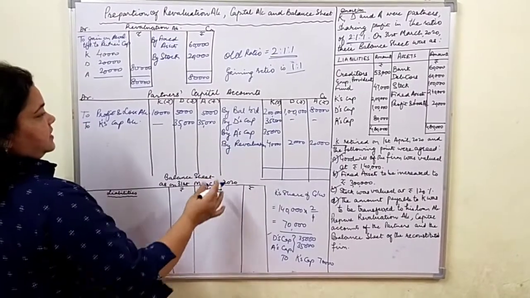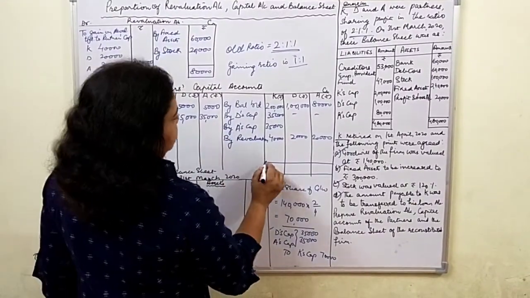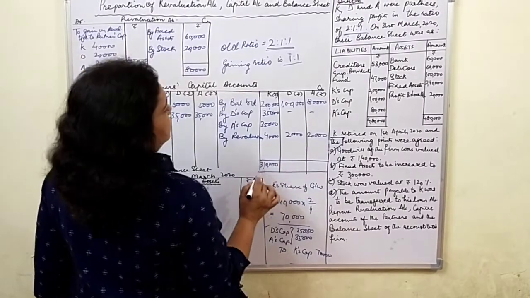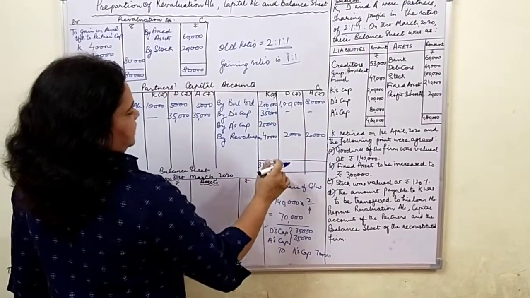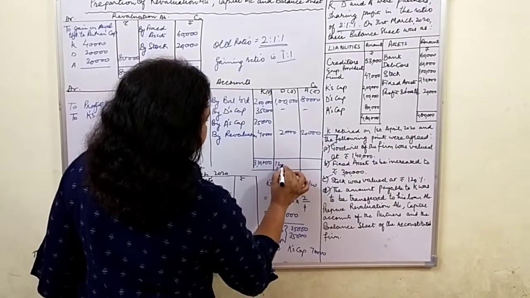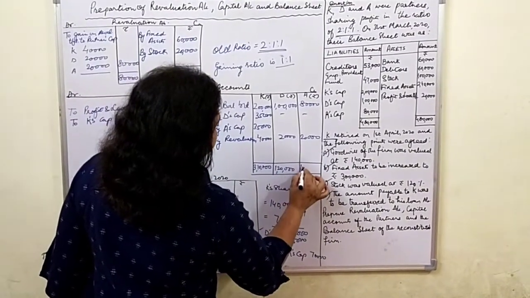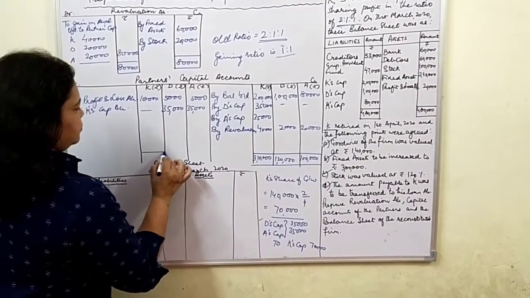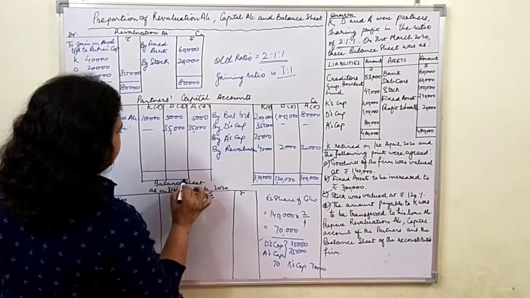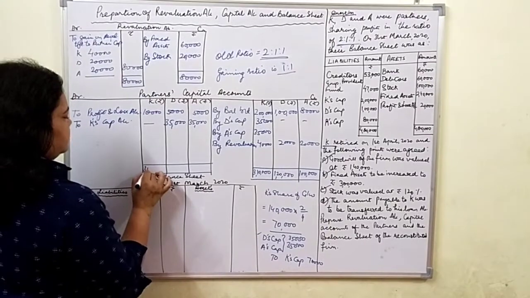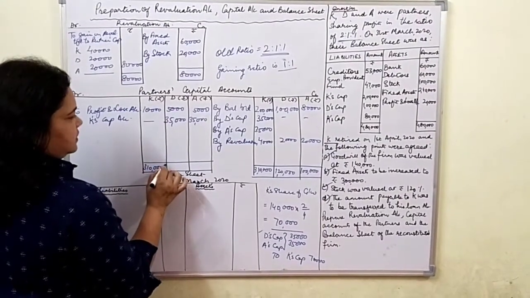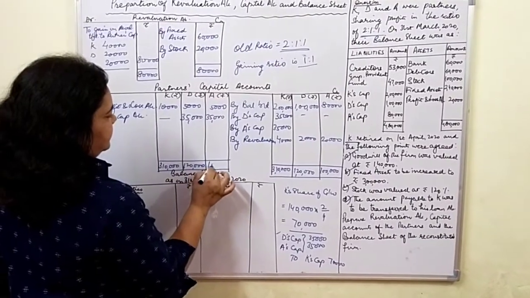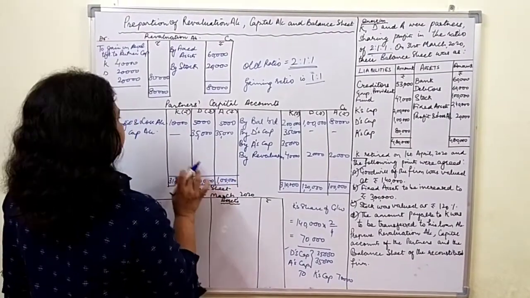Apparently the credit side is bigger, so we'll total it here: 2,70,000 and 3,10,000, 1,20,000 and 1 lakh. Since the credit side total is bigger, we will put the totals here also and subtract the debit totals from these totals.